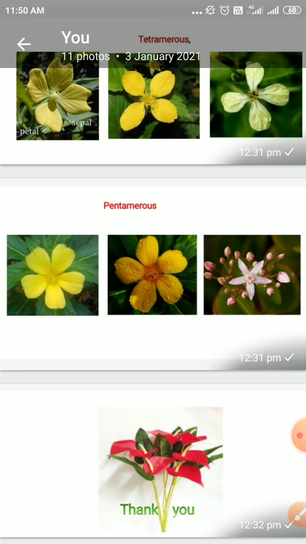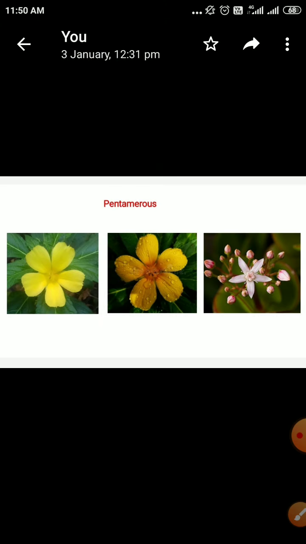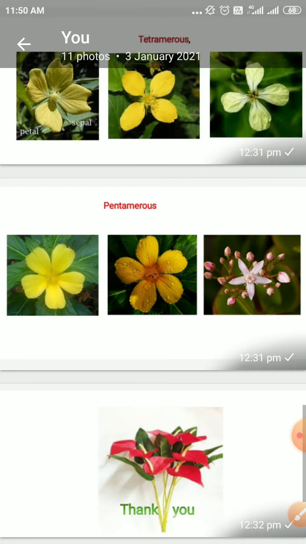In fact, we have already discussed on the group the different common examples of flowers which we come across around our houses, in the fields, in our campus, and the flowers and fruits which we usually eat as vegetables, and which increase the beauty of our campus, our houses, and surroundings. So we have to observe the flowers, and we have to get acquainted with the different terms used to describe those flowers.